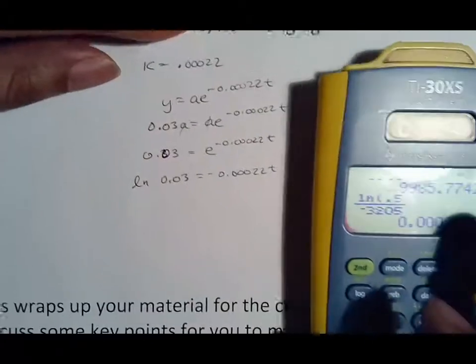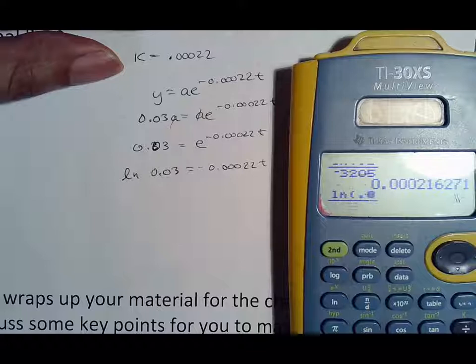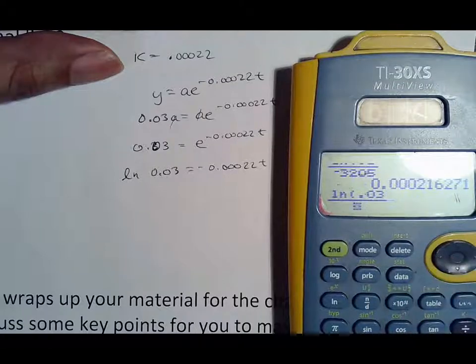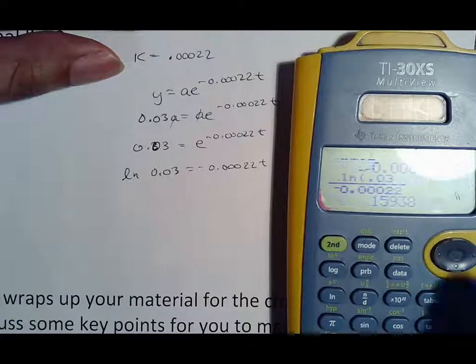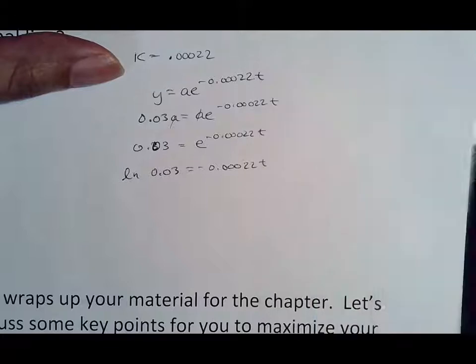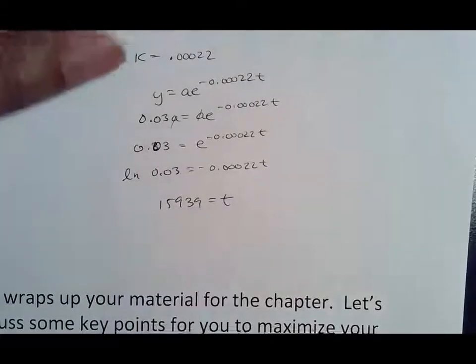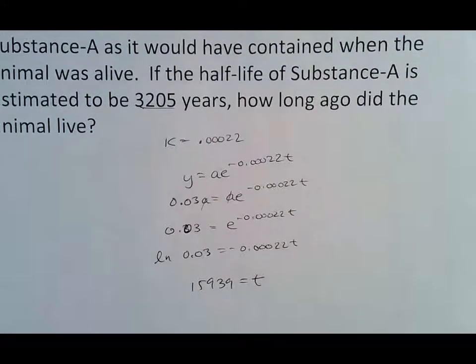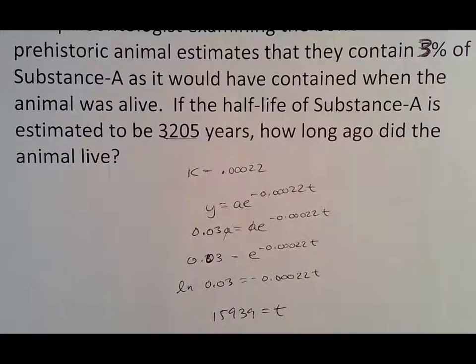Dividing by negative 0.00022, natural log of 0.03 over negative 0.00022 gives me 15,939. So this would have been around 15,939 years ago. So that's how, whenever they tell you that a dinosaur is around X amount of years or billions of years, that's what it is.